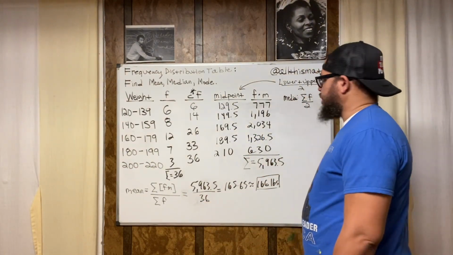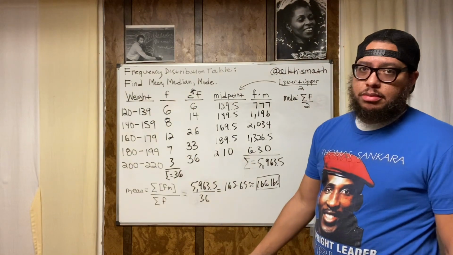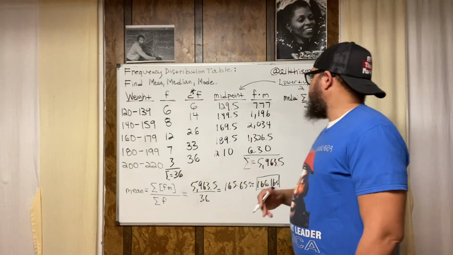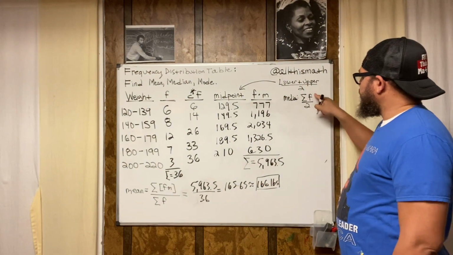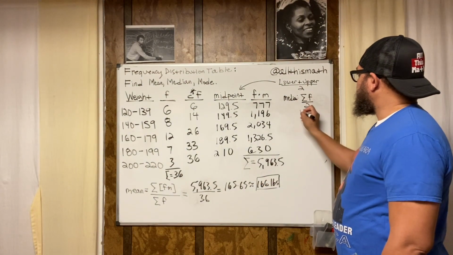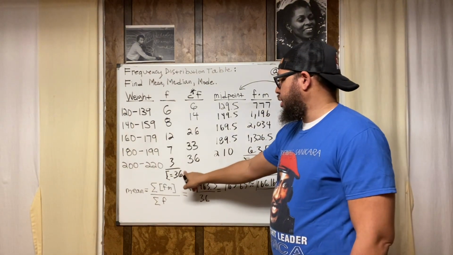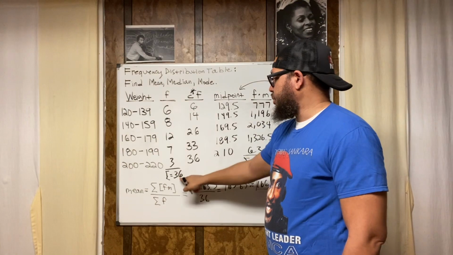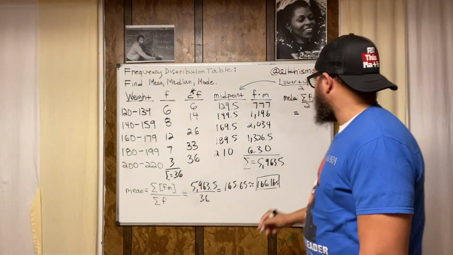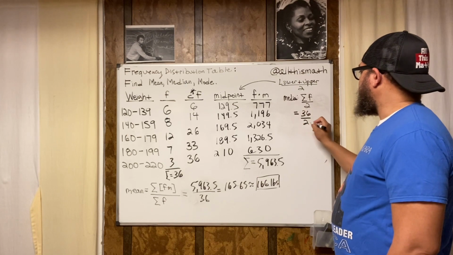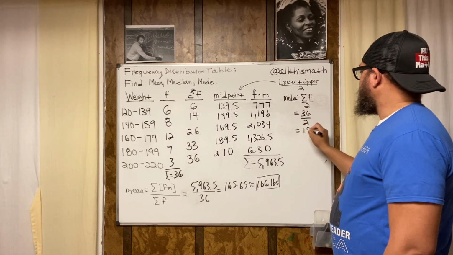All right, 166. So now we know the mean. So we're 1/3 of the way done. We still need to find the median and the mode. Now for the median, we're going to follow this formula, which is sigma of F divided by 2. And sigma of F is the sum of the frequencies. Add them all up, we get 36. So replace that numerator with 36, divide by 2, we get 18.